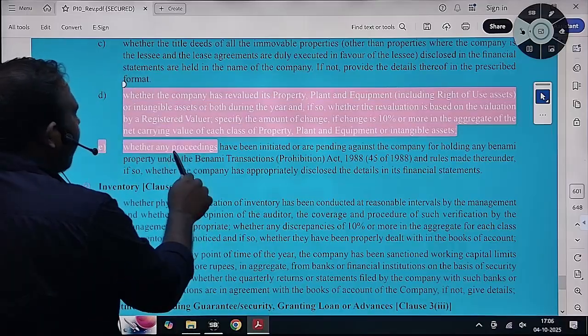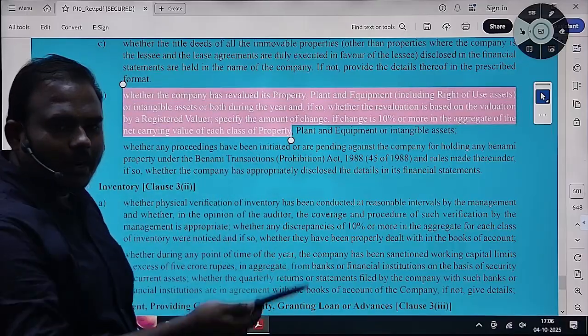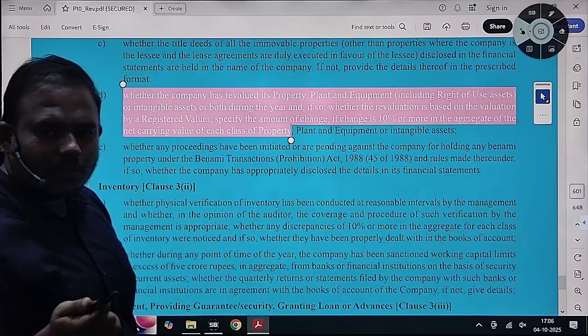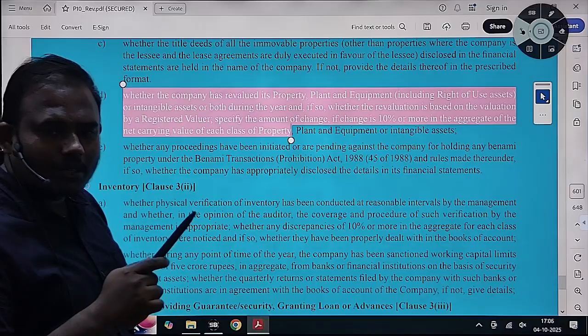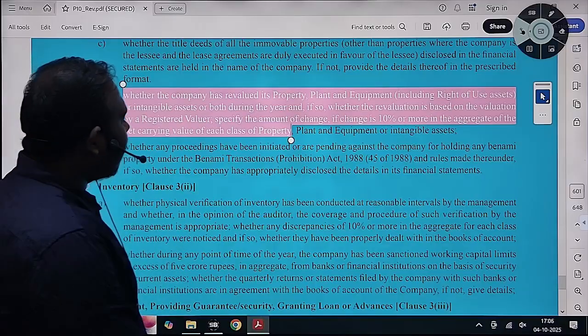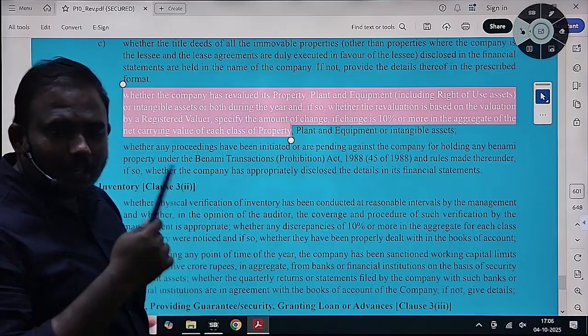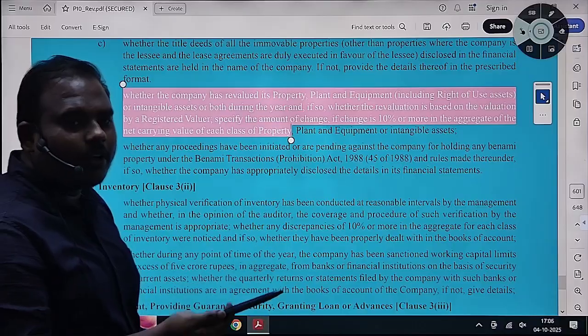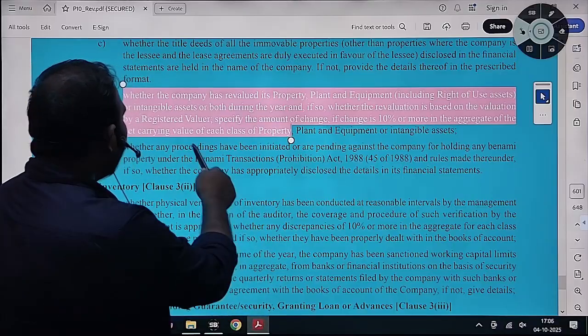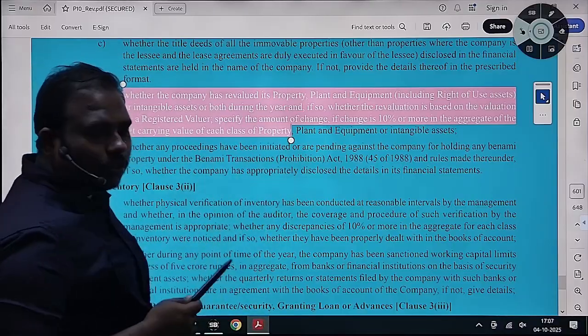Whether the company has revalued its plant, property and equipment. In some cases we follow the PPE revaluation method. In case of revaluation, if the revaluation change is more than 10%, the variation in each class, you need to disclose the same.